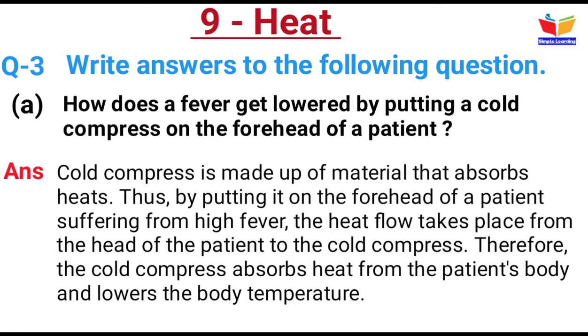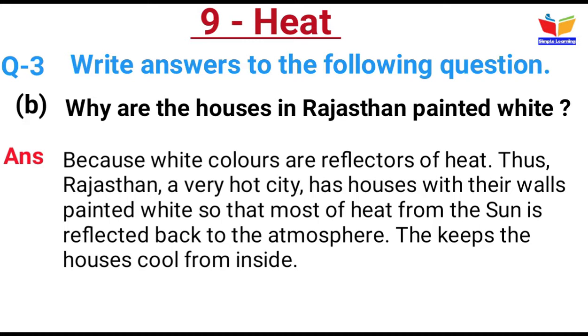B. Why are the houses in Rajasthan painted white? Answer is because white color is a reflector of heat. Thus Rajasthan is a very hot place, and has houses with their walls painted white so that most of the heat from the sun is reflected back to the atmosphere, which keeps the house cool from inside.